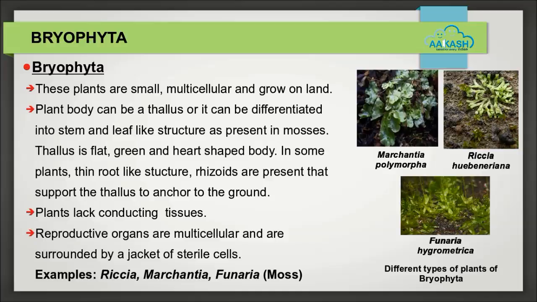Plants of this subgroup possess reproductive organs which are multicellular and are surrounded by a jacket of sterile cells. The images shown here illustrate the examples of some of the plants included in this subgroup. For example, Riccia, Marchantia, Funaria, that is moss.